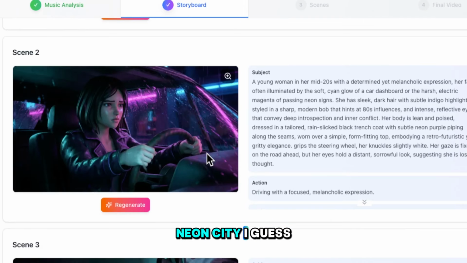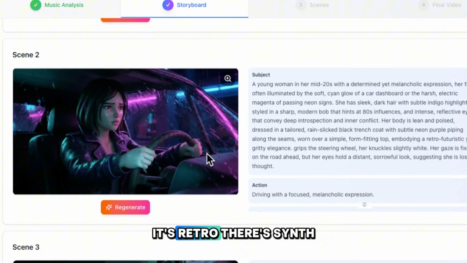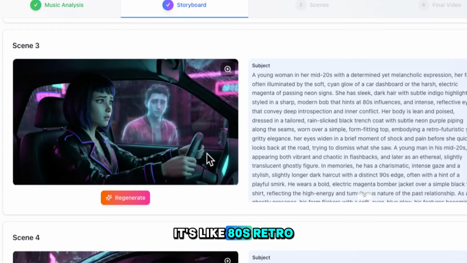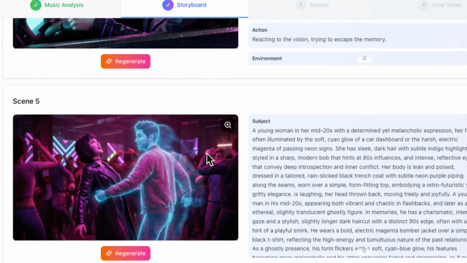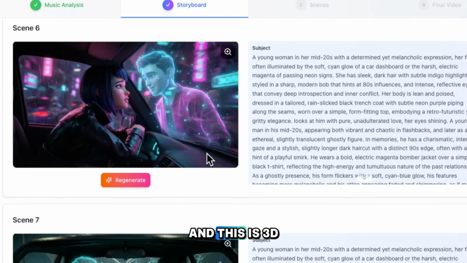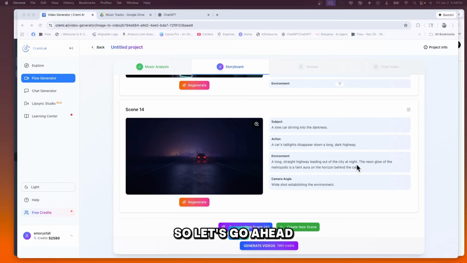Neon City. I guess that makes sense, right? There's retro. There's synthwave in this. It's like 80s retro. It looks good. Okay, and this is 3D. So let's go ahead and create our video.